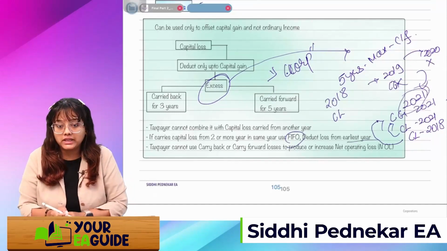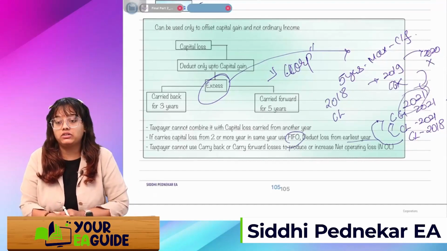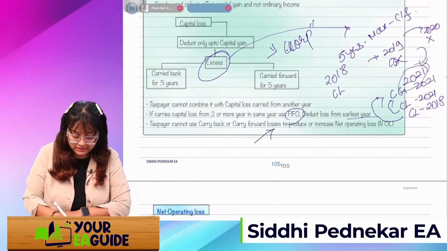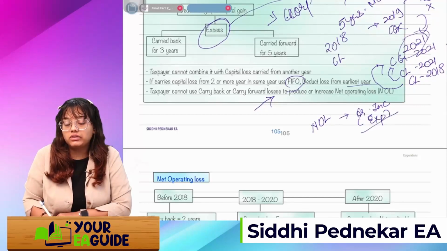If you carry capital loss for 2 or more years, as it's written over here, the FIFO method will be used and you deduct the loss of the earliest year. Taxpayer cannot use carry back or carry forward loss to produce or increase a net operating loss. Now what do you mean by this? If you are already having a NOL, net operating loss, means all your ordinary incomes minus all your expenses, then you come to a figure which is a net operating loss.